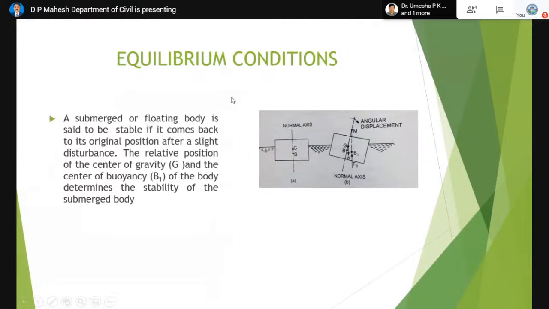Equilibrium conditions: a submerged or a floating body is said to be stable, stable meaning equilibrium, if it comes back to its original position after a slight disturbance. The relative position of the center of gravity and the center of buoyancy of the body determines the stability. The most important factor here is the position of G and B. Sometimes the center of gravity G will be above the center of buoyancy, and sometimes the point B is below the center of gravity. Accordingly, we have stable, unstable, and neutral. There are two cases we will discuss.